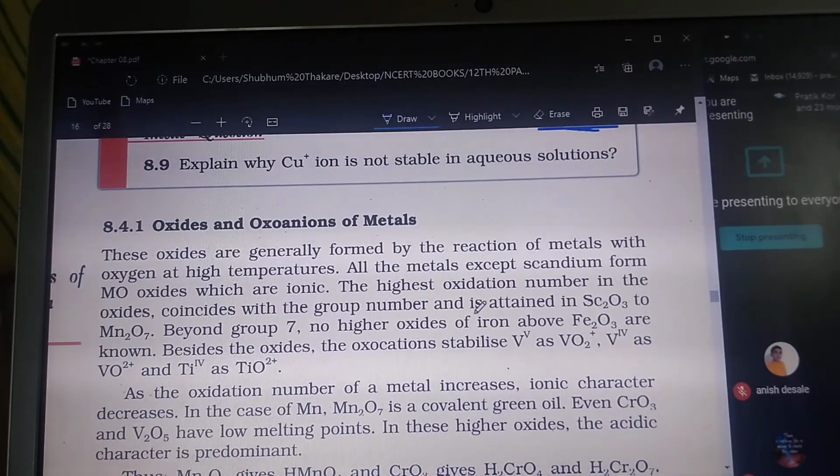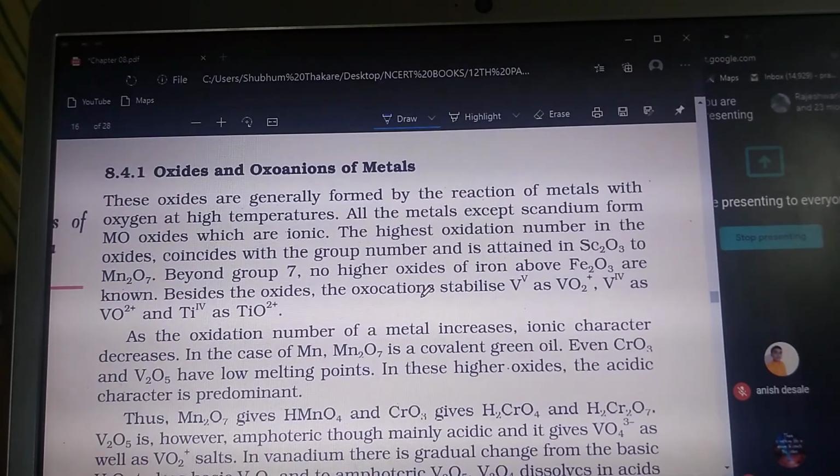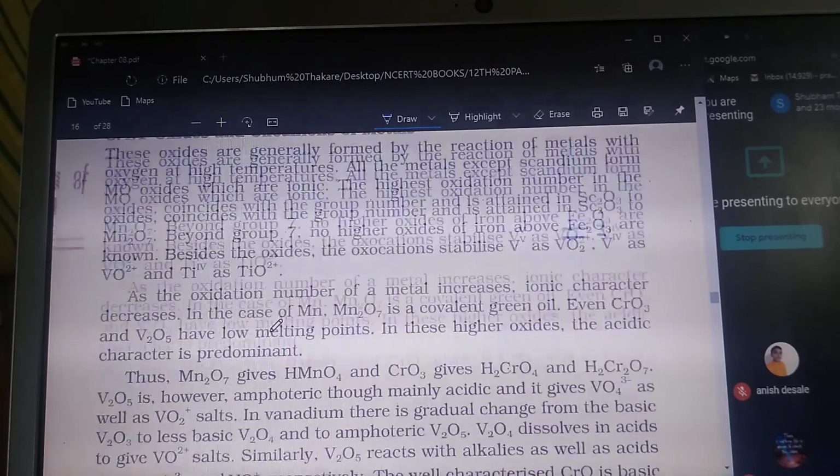topic, that is the oxidation by the oxo ions of the metals. So what do oxo ions mean? Whenever oxygen reacts with a metal, just like we have seen here in the MnO4 minus ion or Mn2O7, whenever oxygen is combining with the metal, it is called an oxo compound or oxo ion. Okay, so here are some examples of the